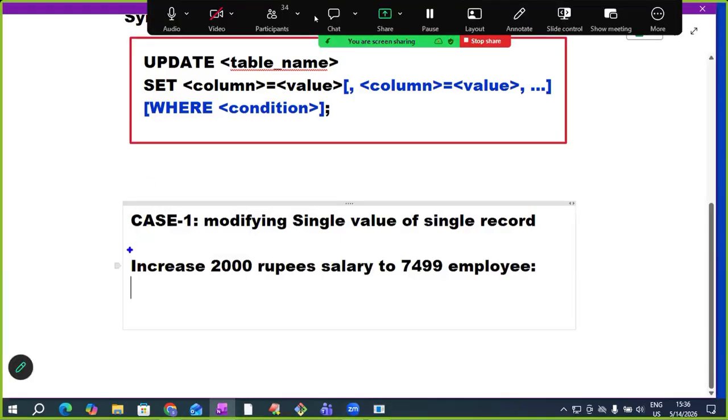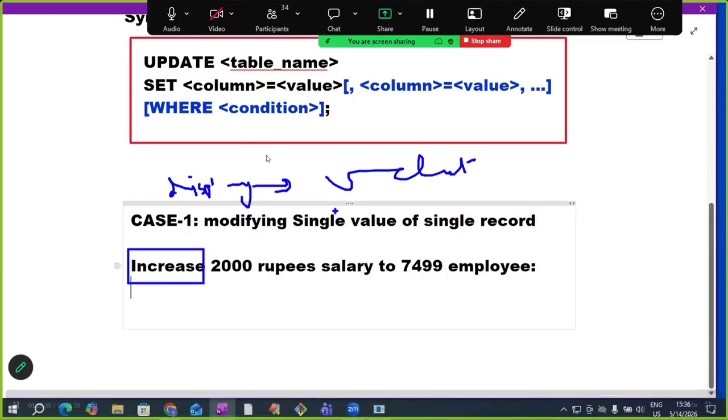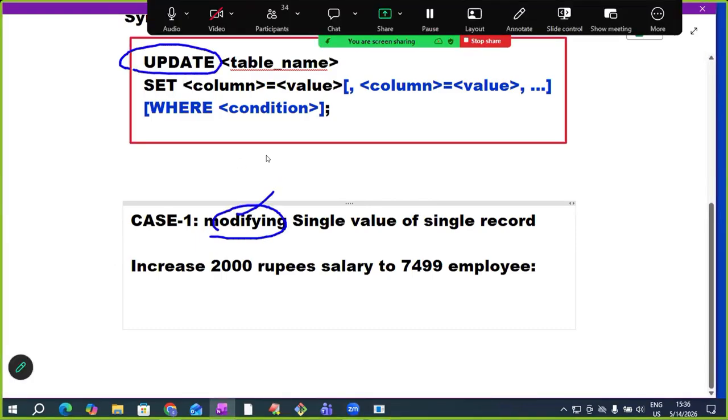If our requirement is displaying data, then go for select. But our requirement now is to modify. Modifying means which command do we have to use? Update. Till now we discussed select, and some of you are saying select. Not select, sir. Which command are we discussing now? The update command.